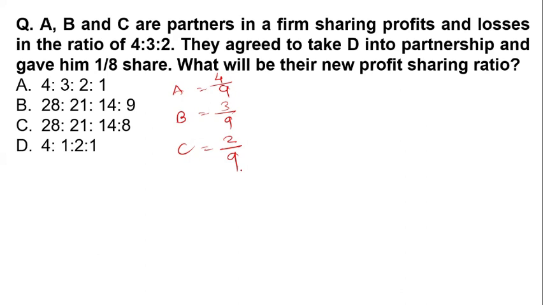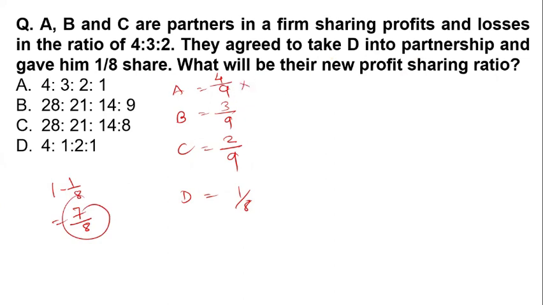They agreed to take a new partner into the partnership and give him 1/8 share. What will be the new profit sharing ratio? If they give 1/8 share of their profit, how much do they retain? 1 minus 1/8, that is 7/8. From that 7/8 they share in this ratio.